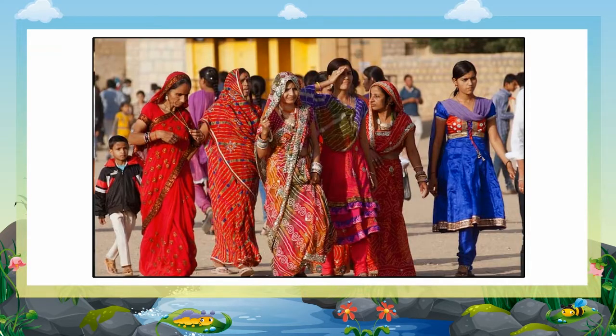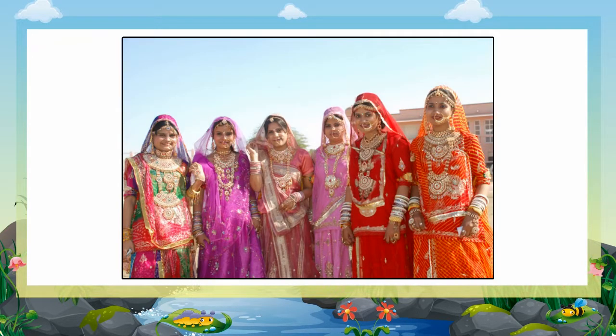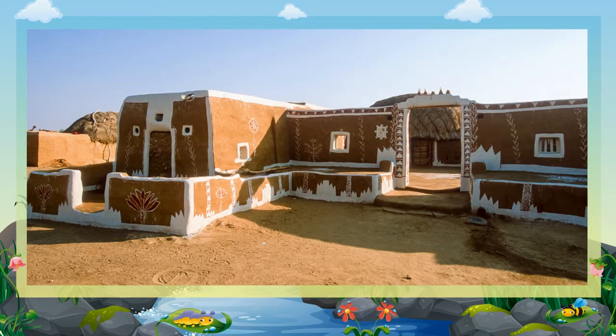The desert people wear colorful clothes. The men wear dhoti, kurta, and a long turban. The women wear ghagra choli and odhni. The people of the desert make houses of mud which have flat roofs and small windows. The walls are thick to keep the heat out.